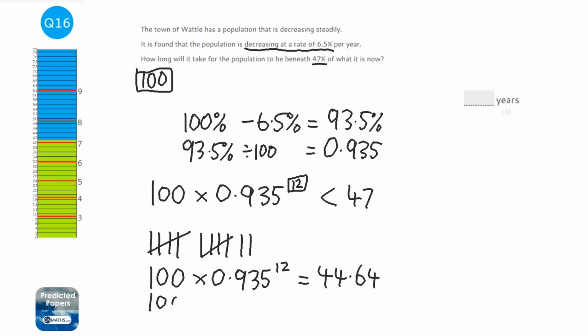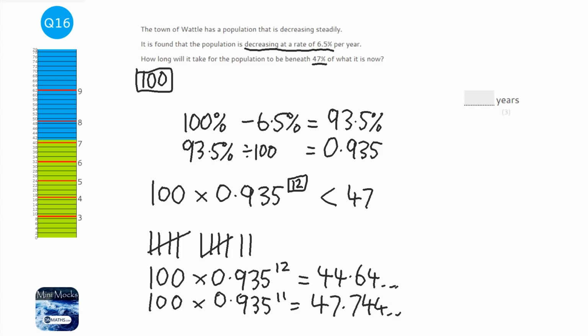And I'm just going to check that that was the first time it went under. So I'm going to do the power of 11. I can just scroll through my working out on the calculator and change the 12 to 11, and press equals. And that's 47.744, and so on. Each of these are rounded. So it's going to take 12 years, because 11 years gets us close but not quite over the line. It's the 12th year that it dips below 47%.